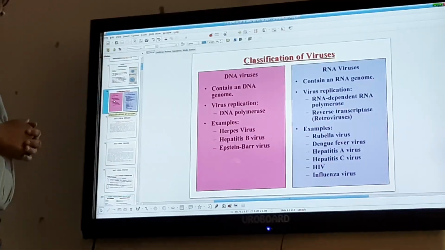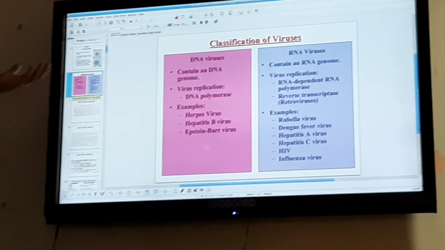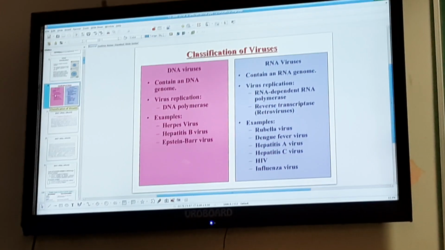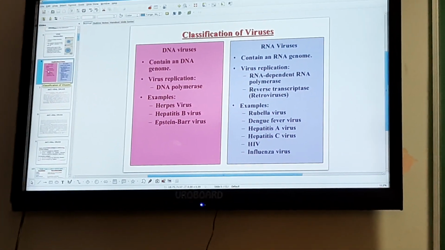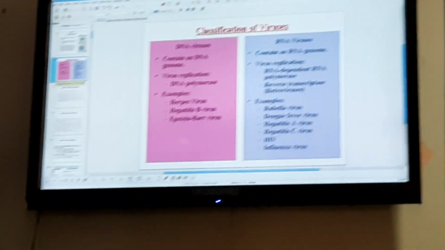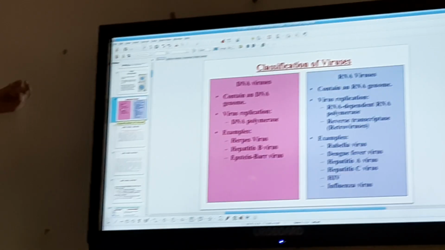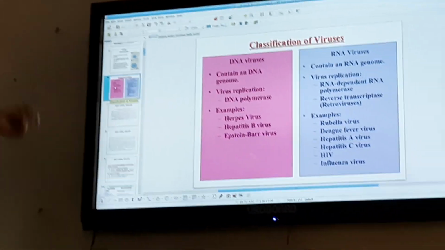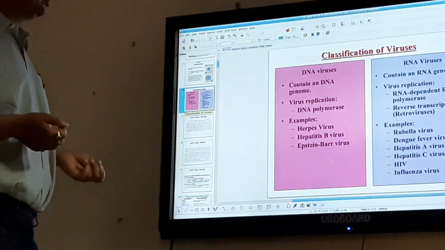We were on about the actions previously. So I will deal with the classification of viruses. The nucleic acid in the virus can be a DNA or an RNA. Now first, coming to DNA virus, we will see the difference. DNA virus contains a DNA genome, RNA virus contains an RNA genome.